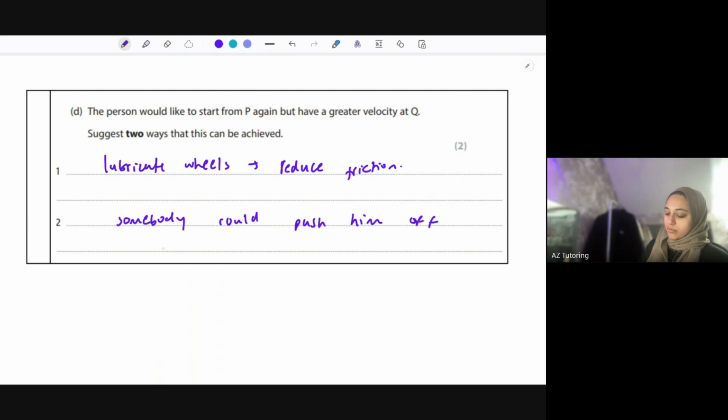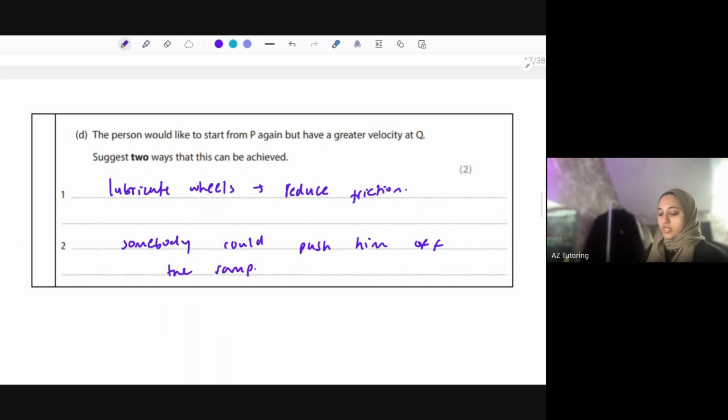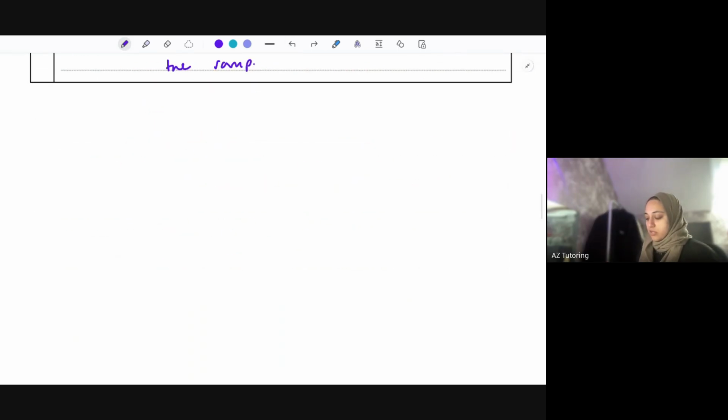Off the ramp. Then he'll go faster as well. Okay, so that's for 2 marks. Again, that was a suggest question, as we saw yesterday as well. It's not something that you kind of learned, but they were saying apply the knowledge that you know to this question. Okay, moving on.